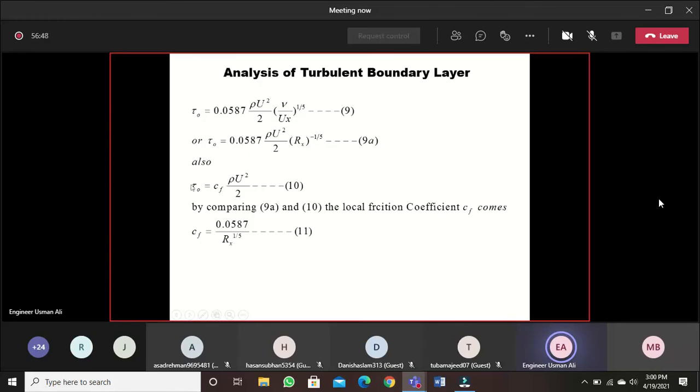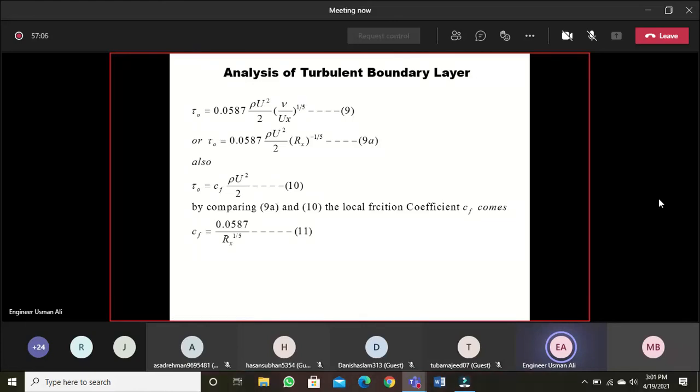So you have to memorize this equation number 9 and 9a, both are one equation. In this we have put Rx, that is ux over nu, and here we keep it as it is, both are the same thing. So either you remember this equation 9 or equation 9a. So that is the equation of shear stress in turbulent flow.